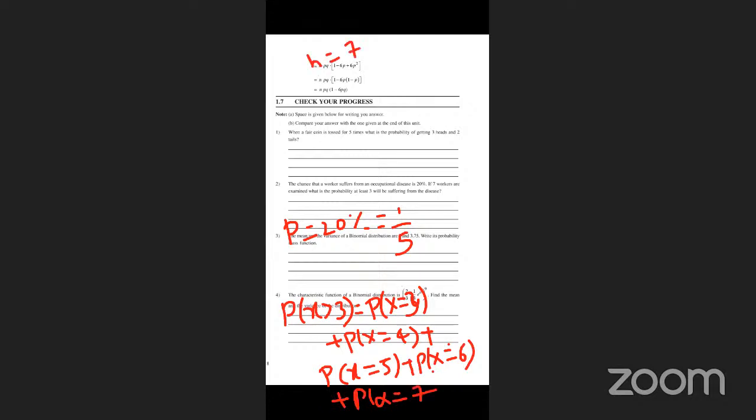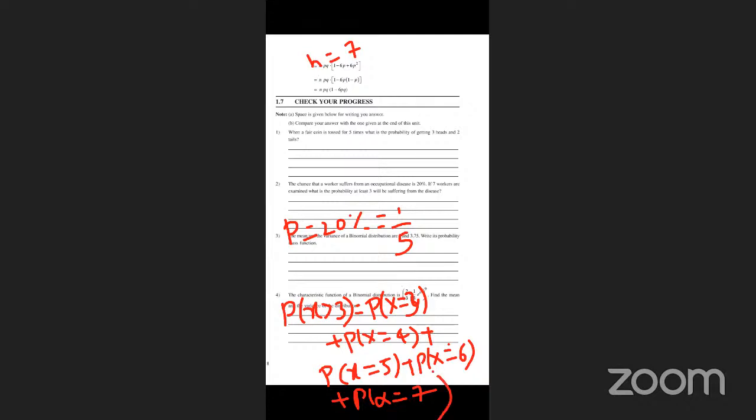X is equal to 3, or x is equal to 4, or probability of x is equal to 5, next probability of x is equal to 6, next probability of x is equal to 7. Here n value is 7. At least 3 means 3 or more: 3, 4, 5, 6 and 7.